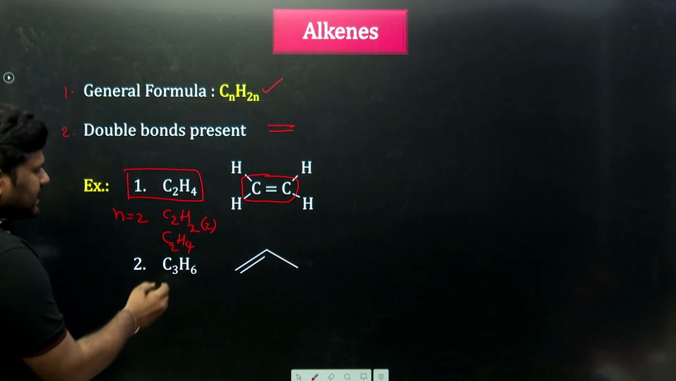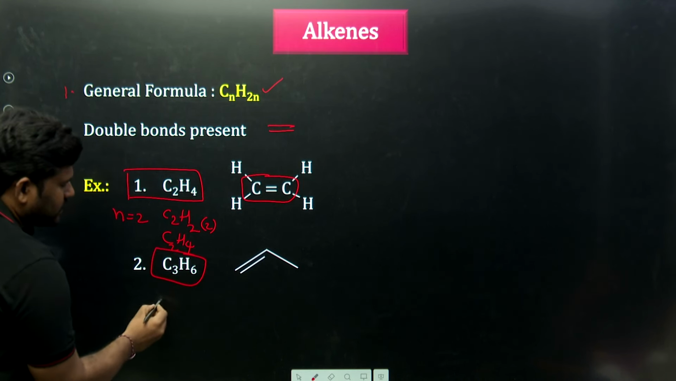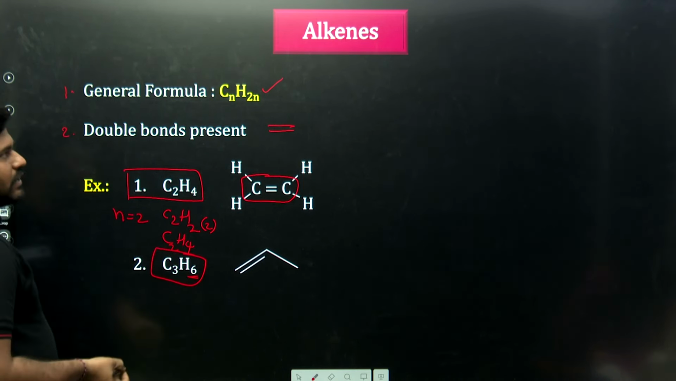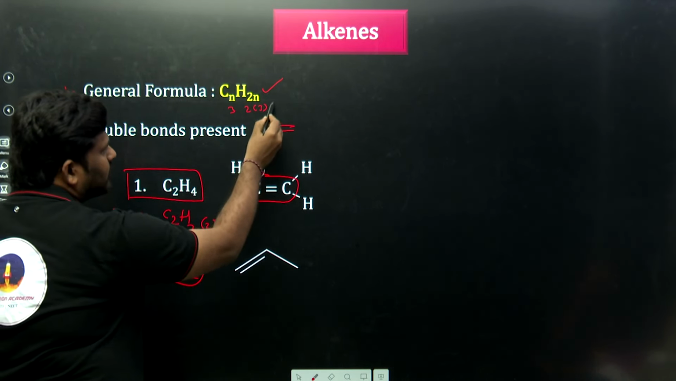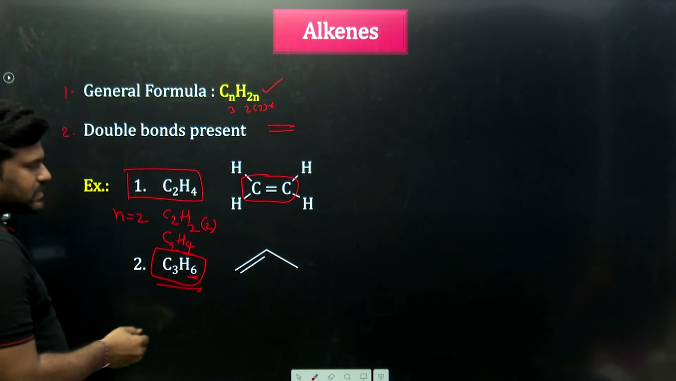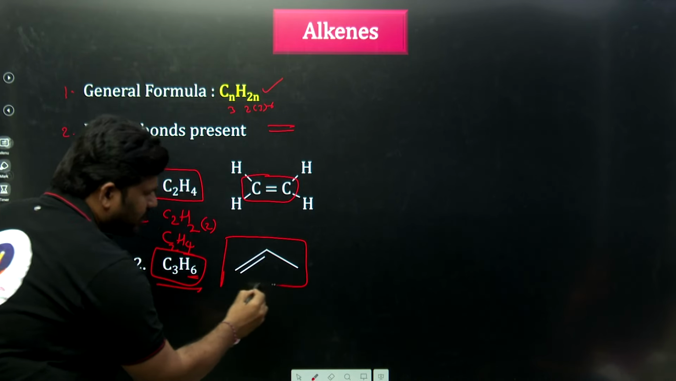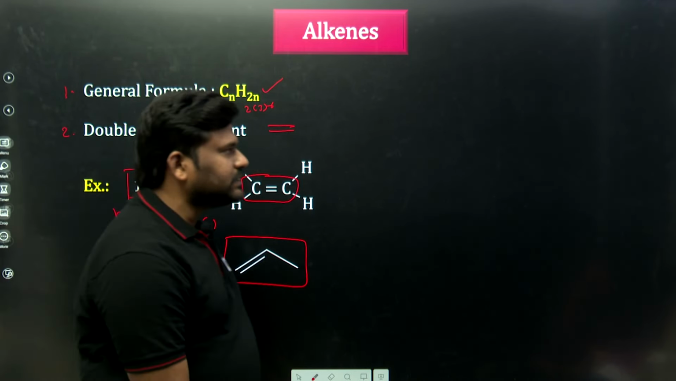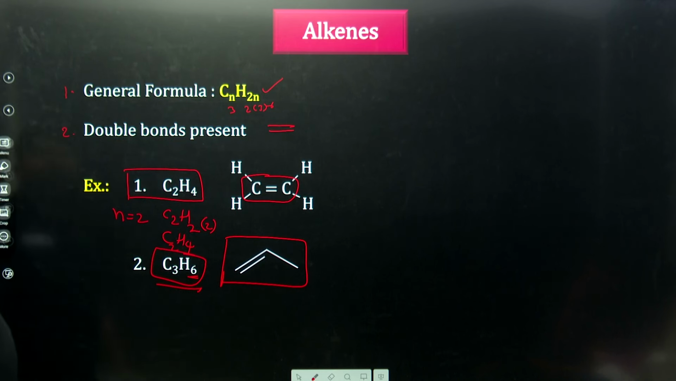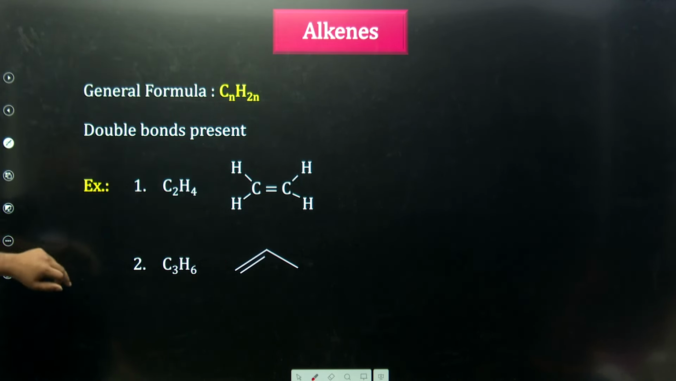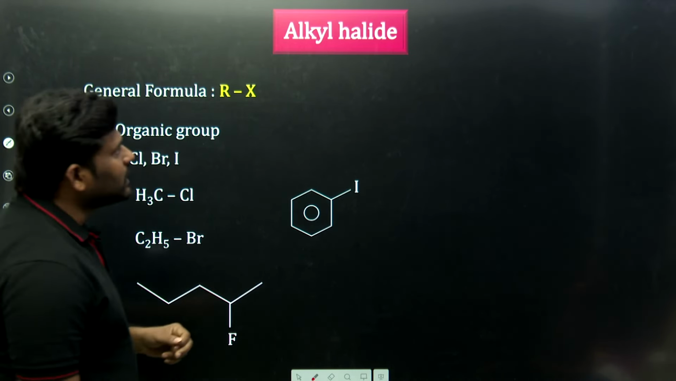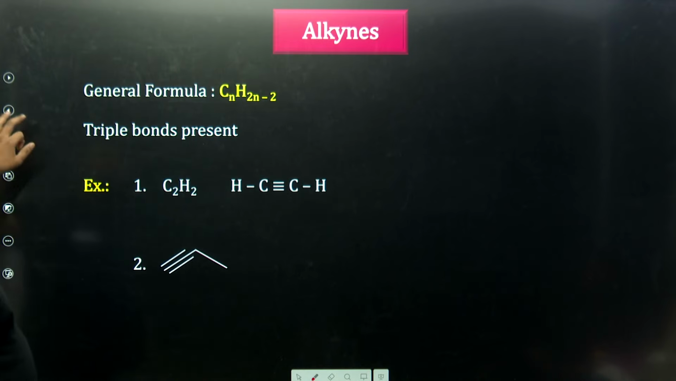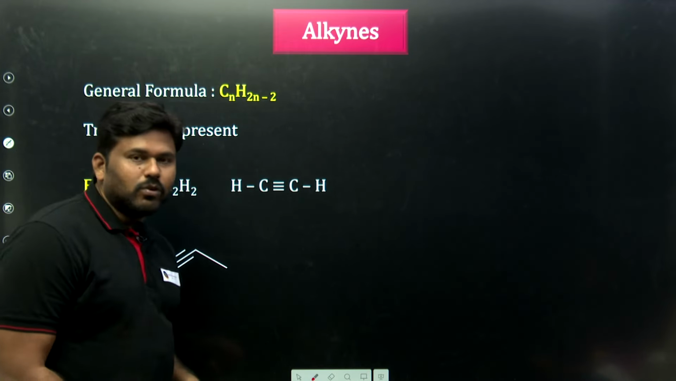Another example: C3H6. 3 into 2 is 6, and 3 ones are 3. So here n is 3, and 2 into 3 is equal to 6. So this is C3H6, and here a double bond is there; this is called a bond line structure. These are called alkenes. So the first one is alkanes, the second one is alkenes. Next, the third functional group will be alkynes.